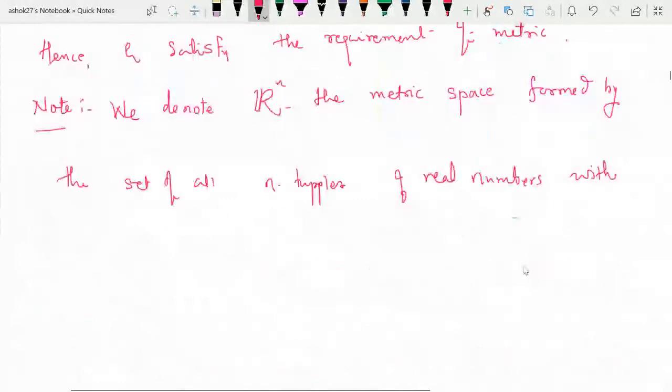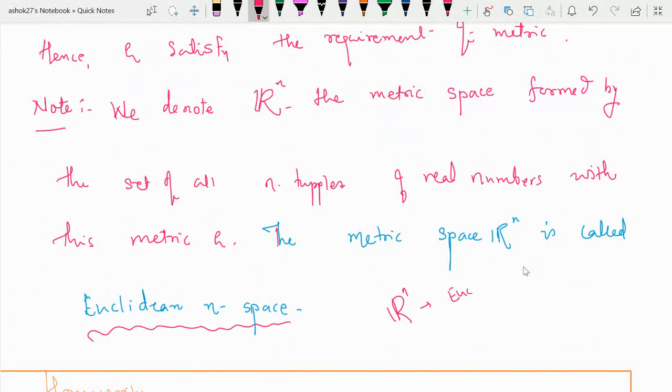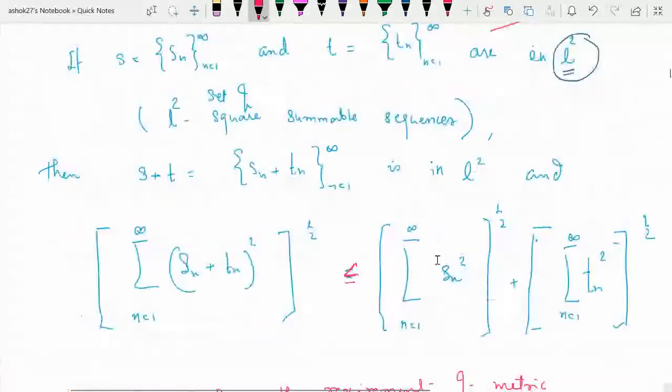So we denote by R^n the metric space formed by the set of all n-tuples of real numbers with this metric rho. The metric space R^n is called Euclidean n-space. What is Euclidean n-space? R^n, we call it Euclidean n-space. The set of all ordered n-tuples forms a metric space under the metric rho, which we define.